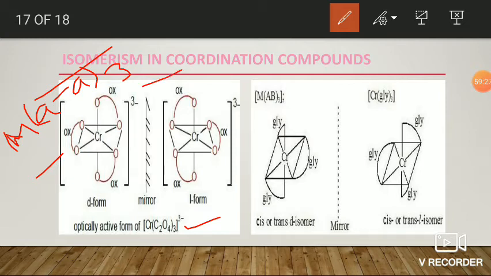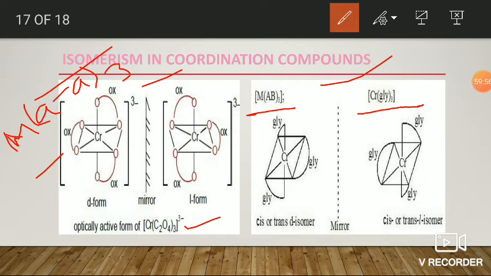Here the second picture is an example for the M(AB)3 type complex, where the complex contains an unsymmetrical bidentate ligand. For example, the tris glycinato chromium complex, chromium plus 3. It is neutral because glycinate carries a negative charge, 3 negative, chromium plus 3, neutral.